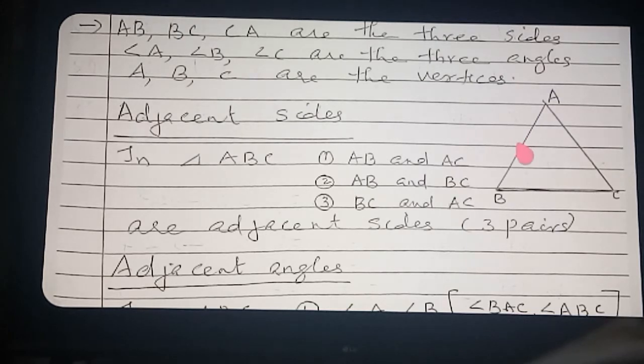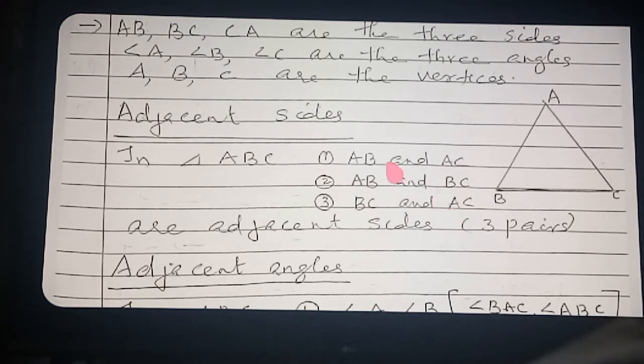What can you say? Adjacent sides mean two sides sharing a common vertex. See here, AB and AC. What is the common vertex? A. So two sides sharing a common vertex are called adjacent sides. So which are the adjacent sides here? AB and AC is one pair, AB and BC is the second pair, and the next one is BC and CA, the third pair. BC and CA, or AC, no problem, both are the same.